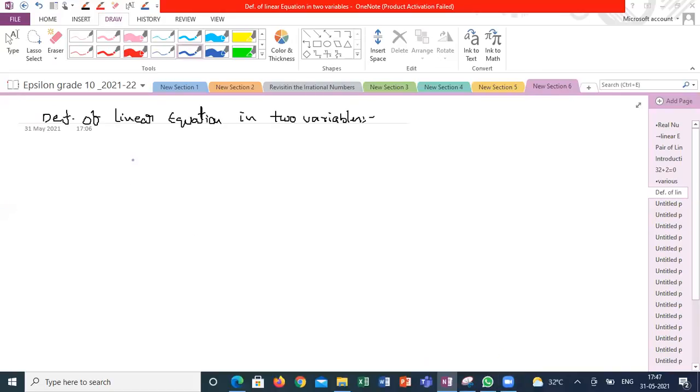Forming an equation with one variable in the LHS and another variable in the RHS. Okay, that is also a linear equation in two variables.